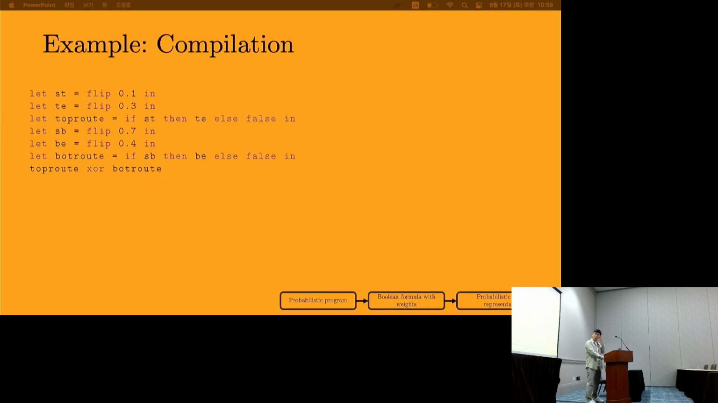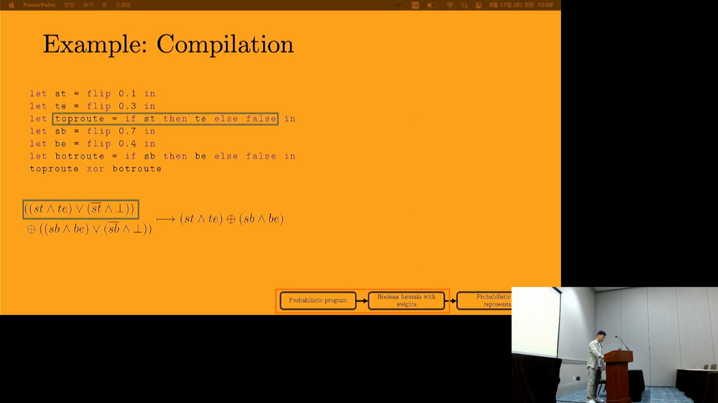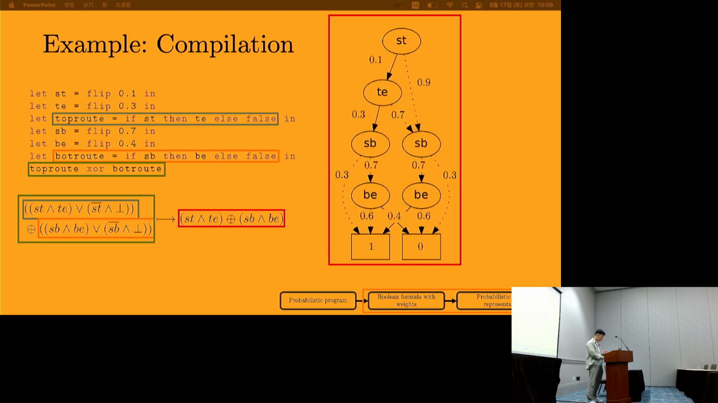So here's our probabilistic program from before. What I mean by Boolean compilation is that we literally transform it into a Boolean formula. So for example, each if-then-else statement in the probabilistic program turns into a disjunction of conjunctions, and each flip becomes a Boolean variable. Same for the bottom route, which is also an if-then-else statement. And of course, XORs in the program become XORs in the Boolean formula. This long Boolean formula on the left can simplify into an XOR of conjunctions, which is then given a probabilistic circuit representation.